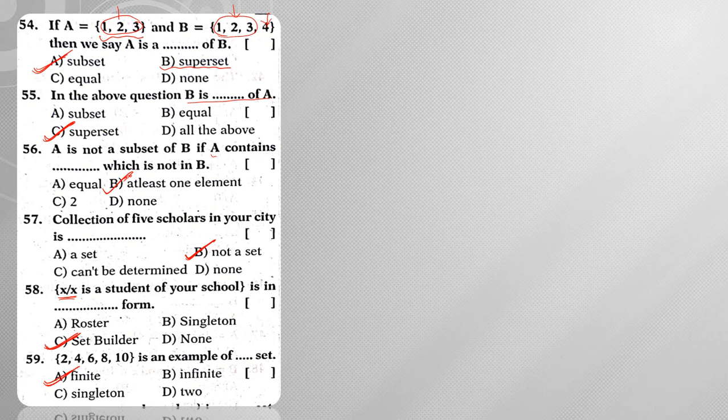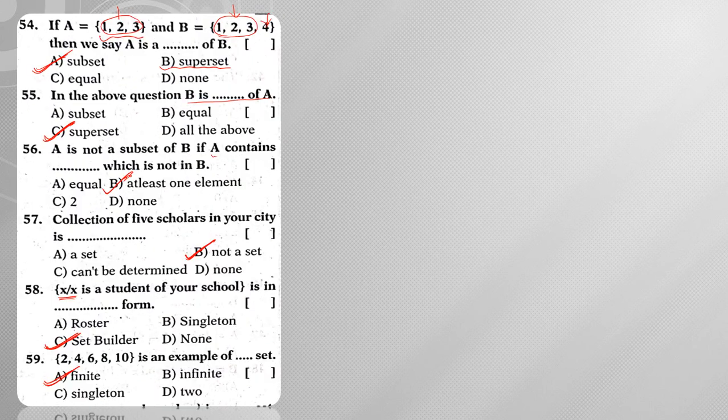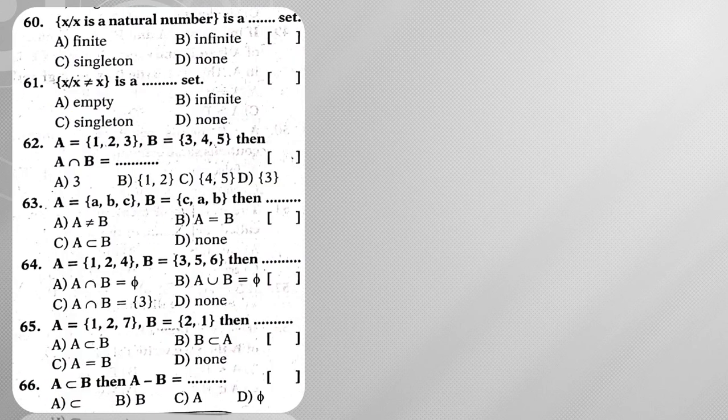Moving on to question number 60. {x : x is a natural number} is a dash set. How many natural numbers do we have? We have infinitely many natural numbers, hence it is an infinite set. Next, {x : x is not equal to x}. Is there any number which is not equal to itself? There is no such number, so it is an example of the empty set.